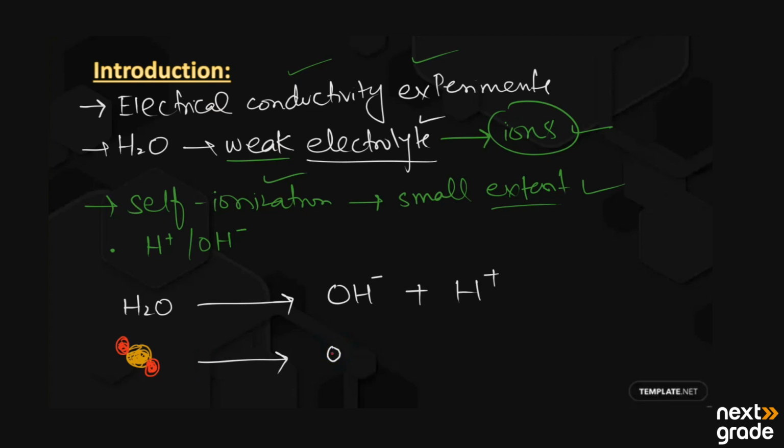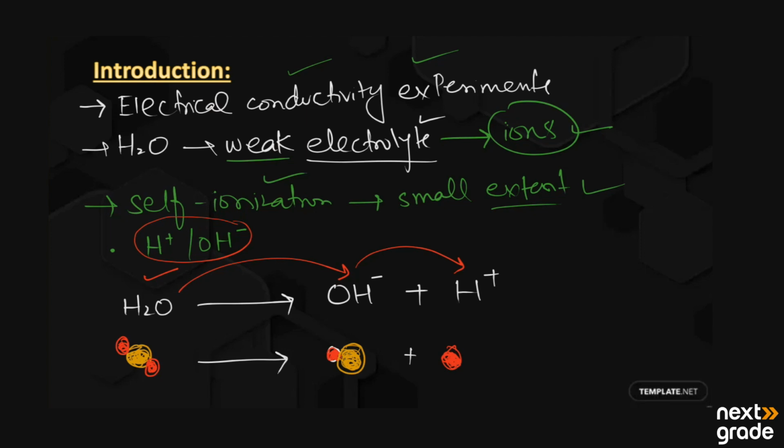Here we have the hydrogen along with one oxygen, which produces the hydroxide ion, plus a hydrogen ion. So this is the ionization of the water molecule: water ionizes into hydroxide and H positive ion, and when it undergoes self-ionization, it produces equal amounts of H positive and OH negative ions.